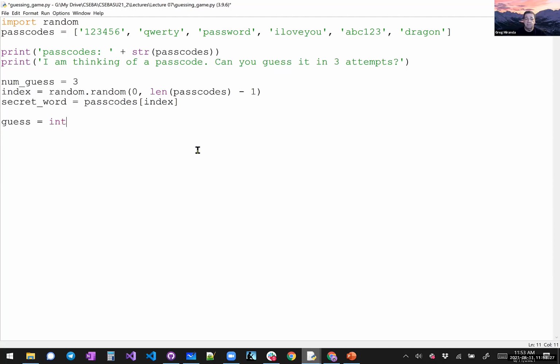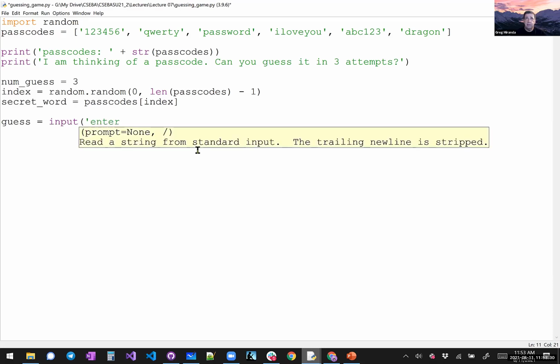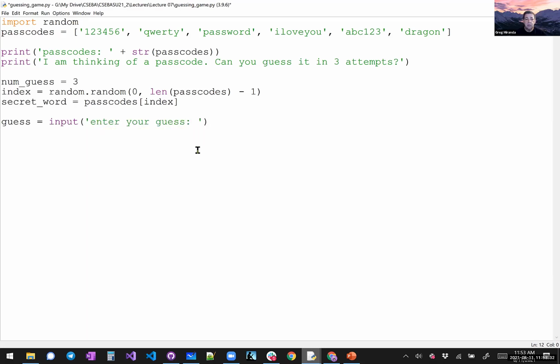And now we just need to get input from the user, enter your guess. And then after they guess, let me be consistent here, we're going to subtract 1 from the number of guesses. So now I've guessed once, I'm going to decrease by 1, and then I'll have 2 guesses left. And we can do that 3 times, right?